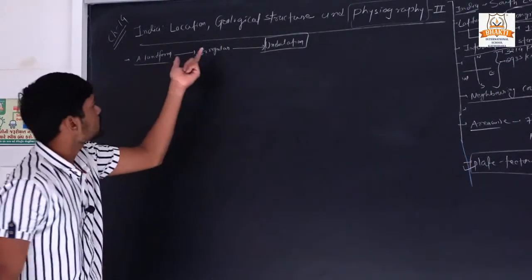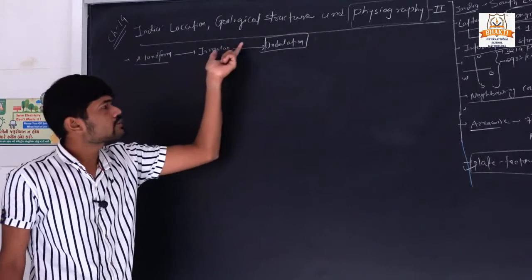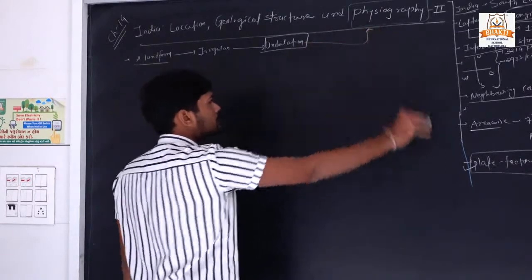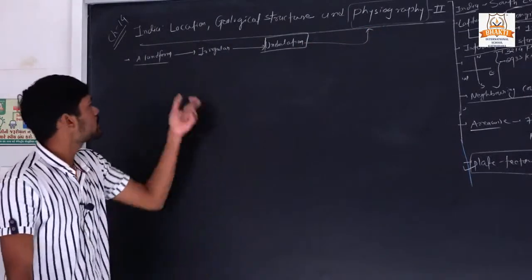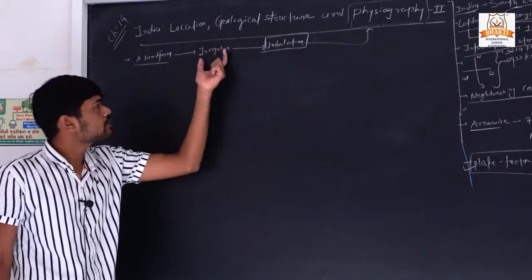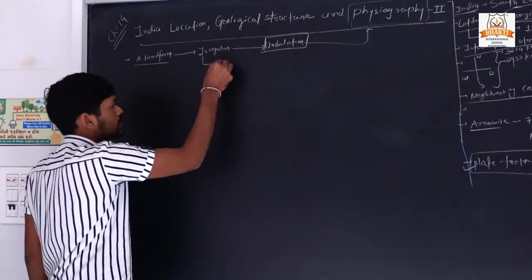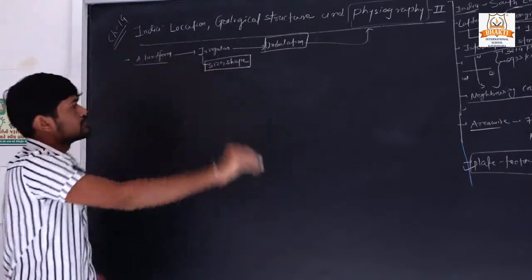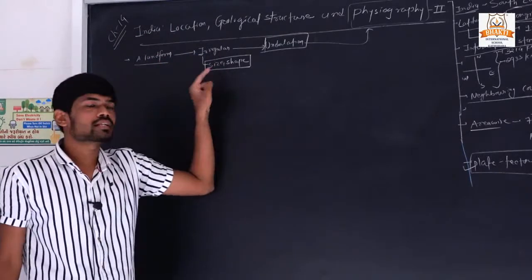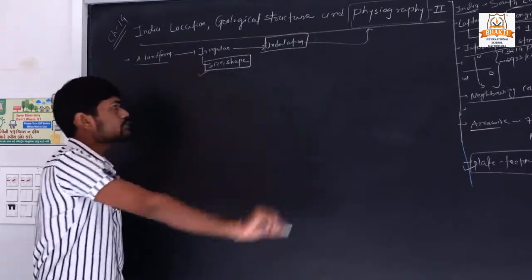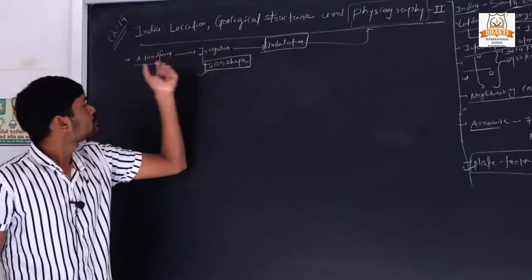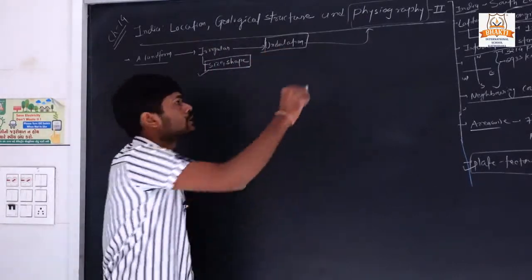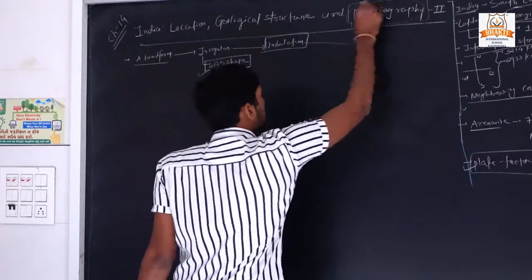So a landform which shows irregular size and shape and has some undulation is known as physiography. Plains or mountains and other things have no particular or specific size and shape.